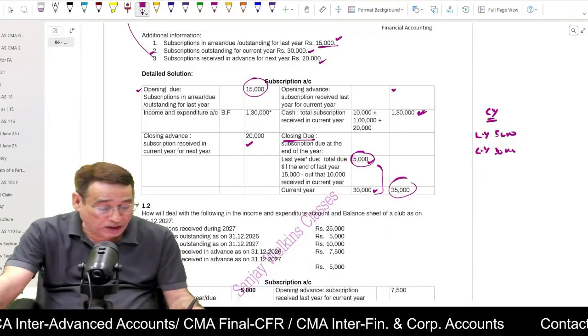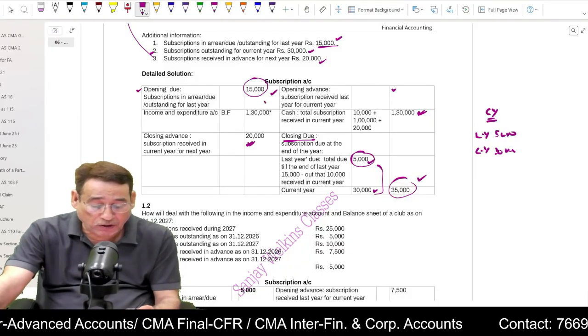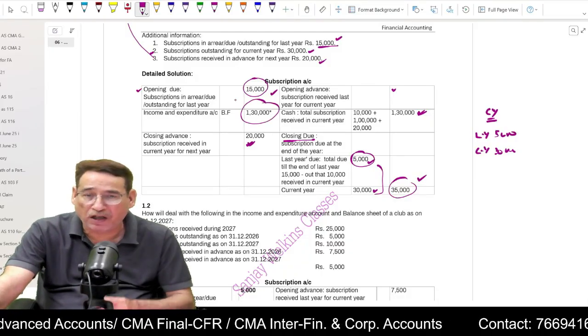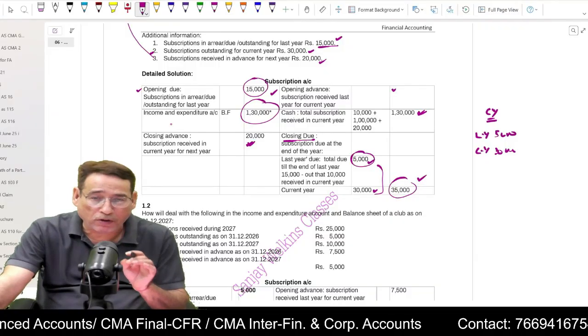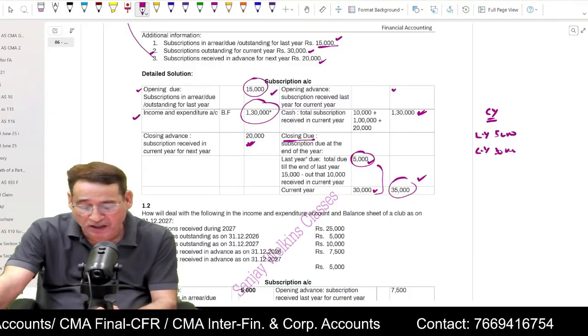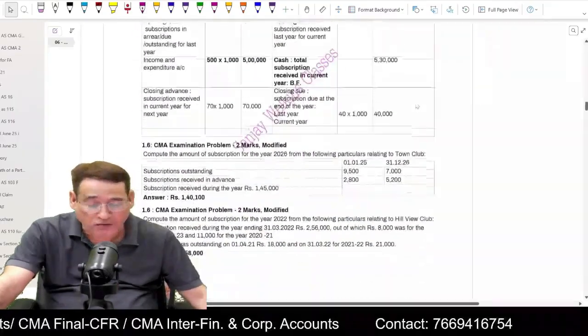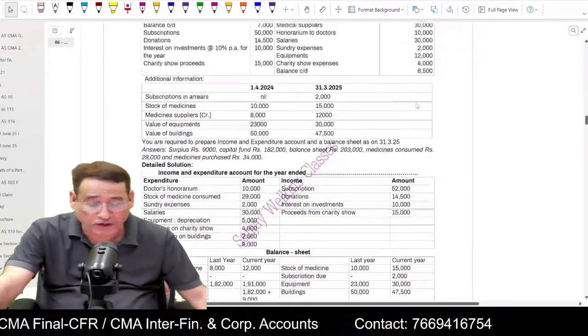Now you have this figure, you have 35,000, you have opening, and you have this figure, so you can get this figure. This figure means this much amount of subscription we should have received in the current year, and that is taken to what we call the income and expenditure account. That is how subscription account is prepared, and we did lots of questions with respect to that.